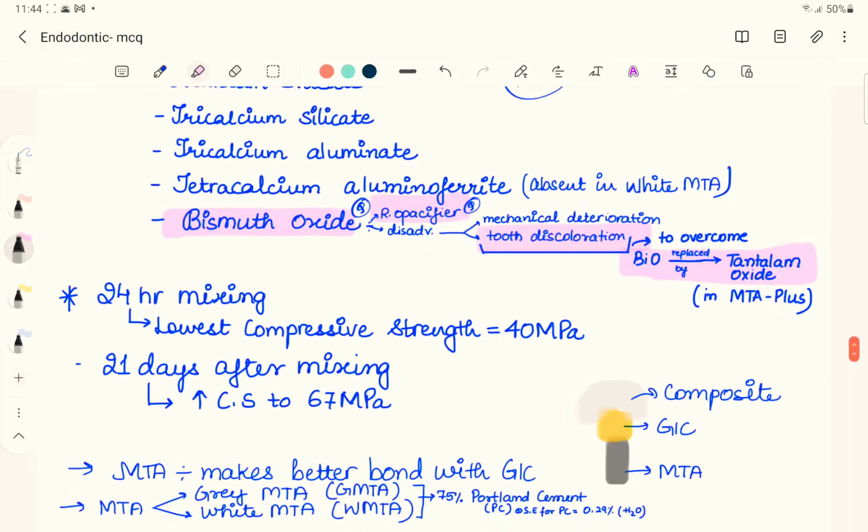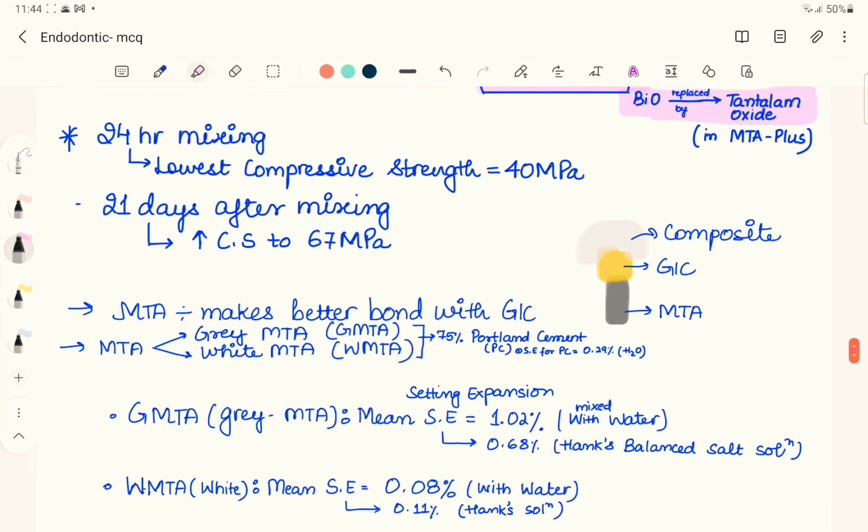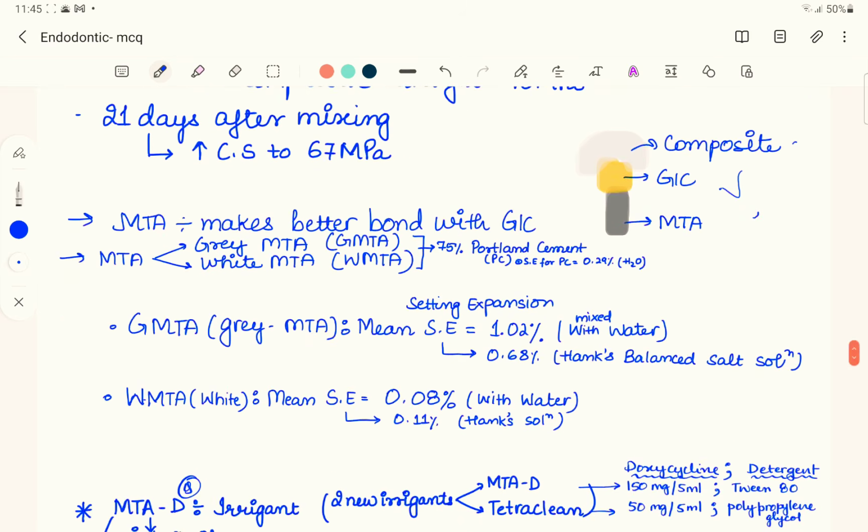So the setting time also varies. After 24 hours of mixing, the compressive strength is lowest for MTA, which is 40 megapascal. And if we see 21 days after the mix, the compressive strength is increased to 67 megapascal. And also this MTA makes a good bond with the GIC, and that's the reason we use GIC between composite and MTA. So MTA, two kinds, gray MTA and white MTA.